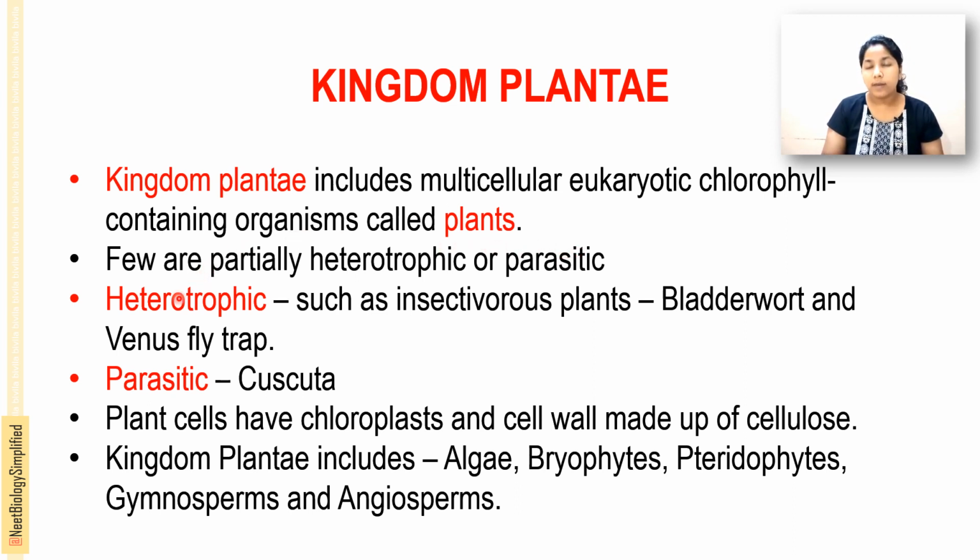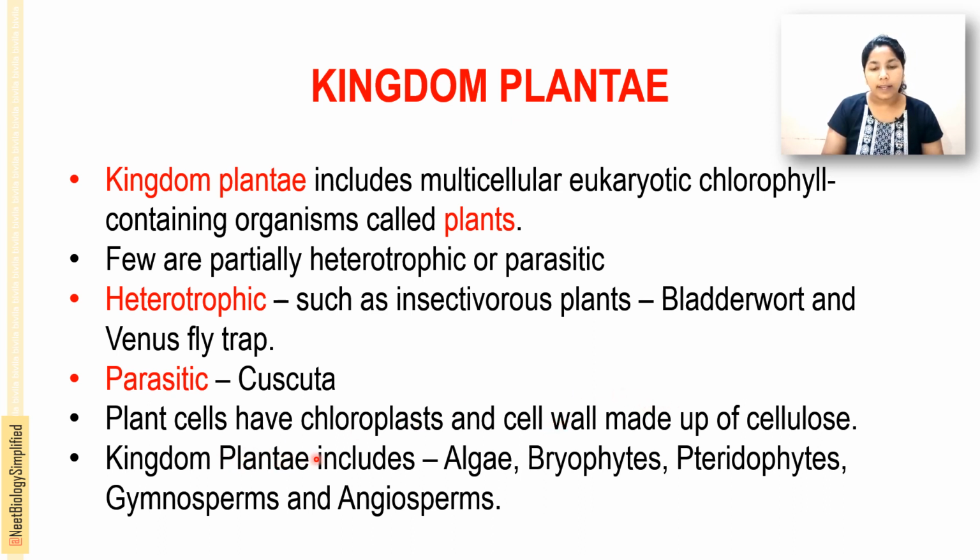Examples for the heterotrophic are insectivorous plants, those that ingest insects, such as bladderwort, Venus flytrap, sundew, etc. And the parasitic one is Cuscuta. The plant cell has chloroplast, and the cell wall is made up of cellulose. These are very important points for a plant cell.